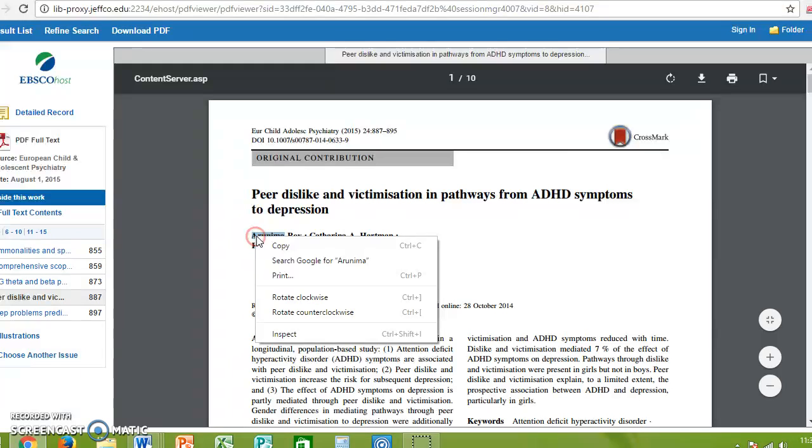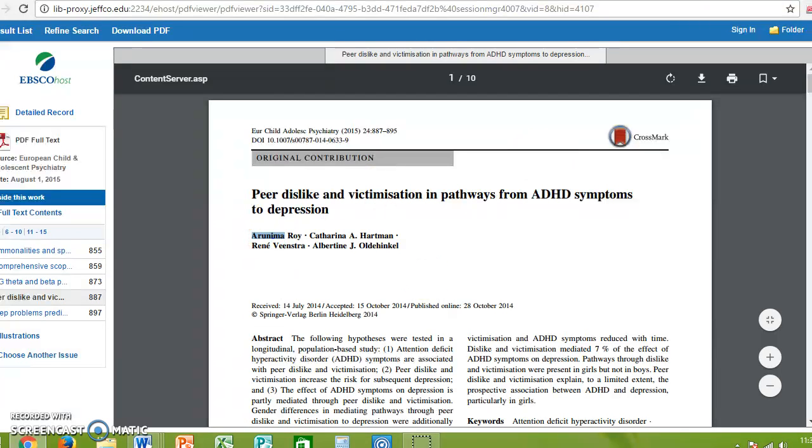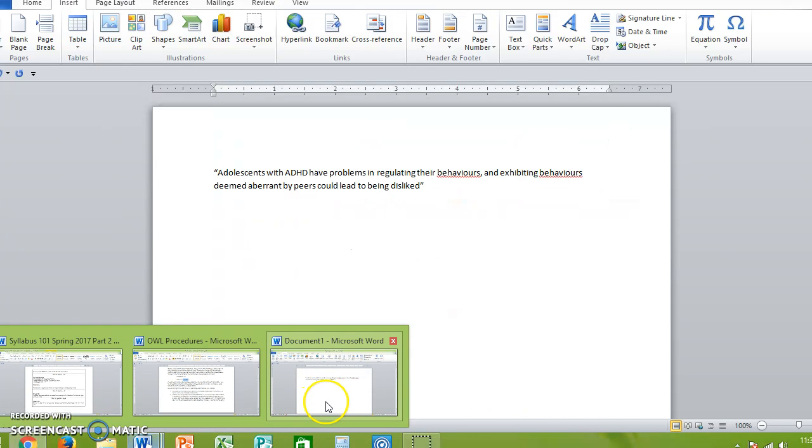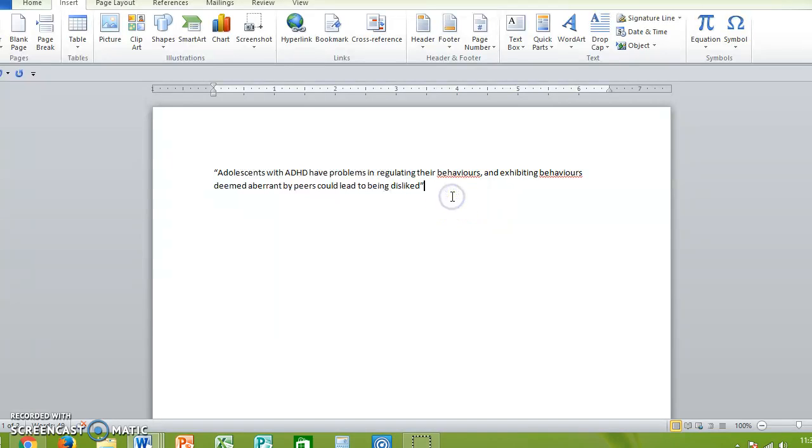So when it's 3 or more authors, then in my in-text citation, I'd have to put in parentheses the author's last name, and then to show that there's more than one, it would be et al. And then it would be no comma, and then it would be page 888 is where it came from. Then the period ends after that. So this would be the correct in-text citation.